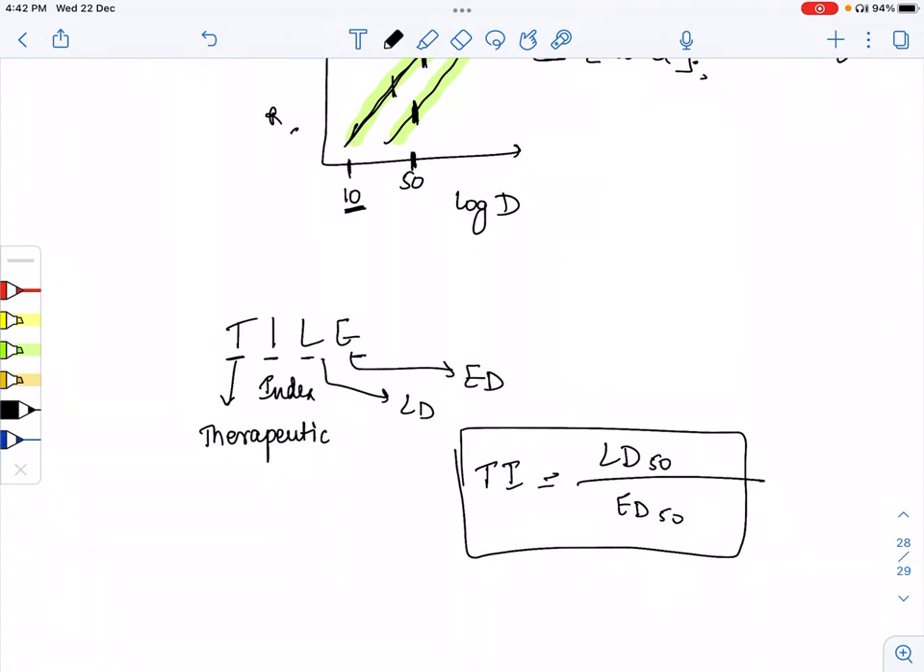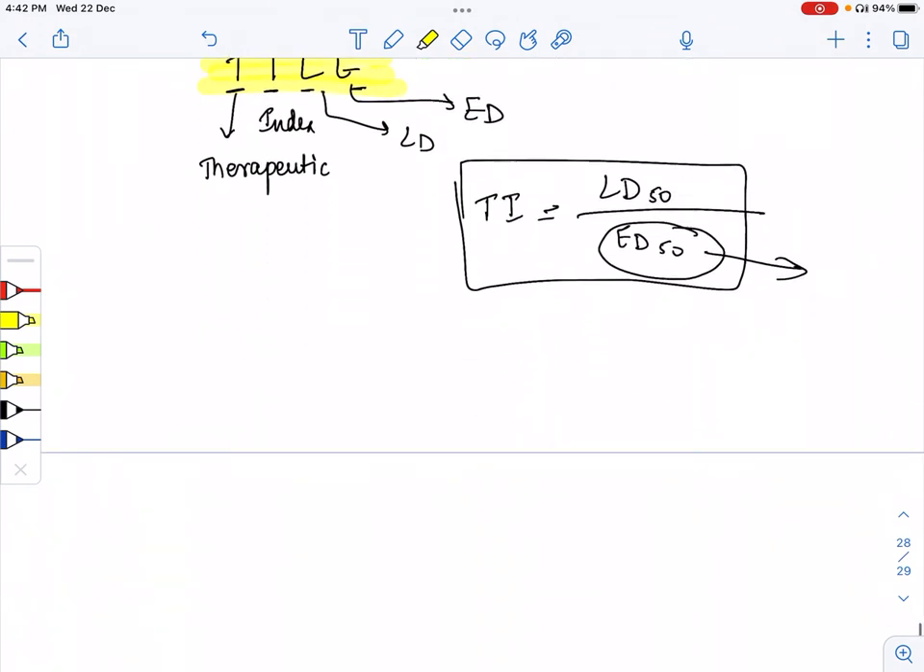ED 50 means the effective dose at which 50% response is seen, so the dose at whose efficacy is 50% at that particular amount of dose. So this is the mnemonic to remember the TILE therapeutic index formula so that we don't get confused. After this, we have therapeutic drug monitoring.